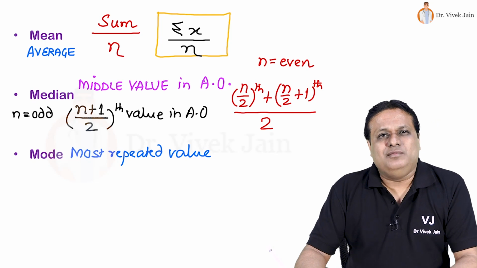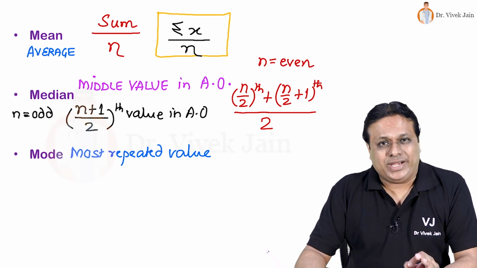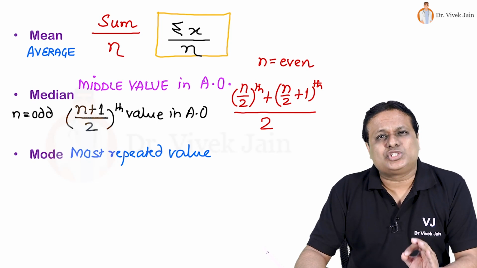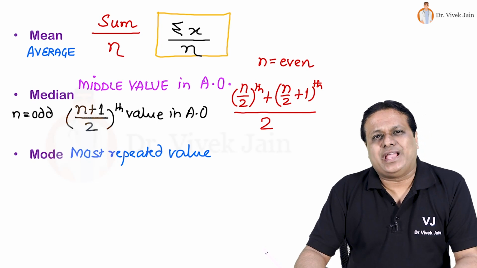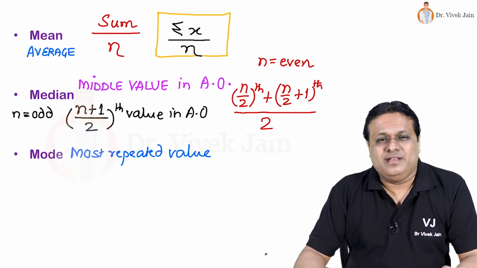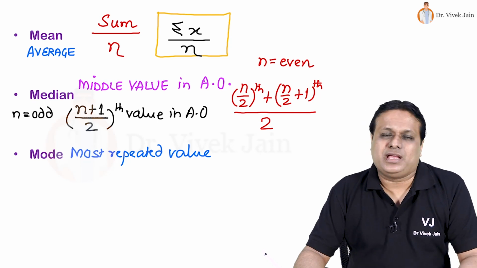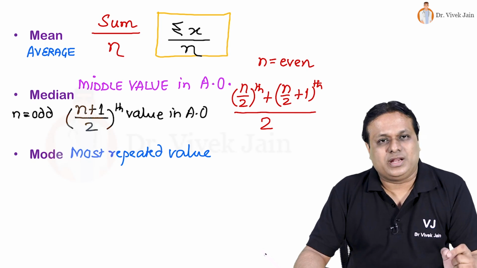Please remember, mean is most simple to calculate, most accurate, as well as most commonly used measure of central tendency. But in case outliers are present, median and mode are better measures of central tendency. Mean is maximum affected by outliers, whereas mode is least affected by outliers. Median is better than mode in cases of outliers.